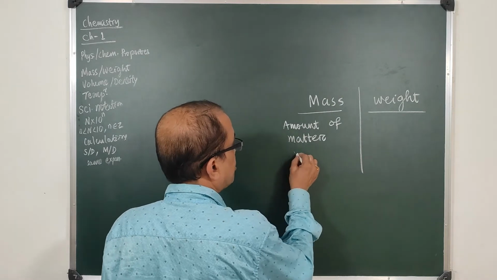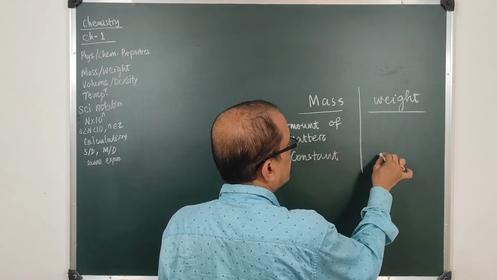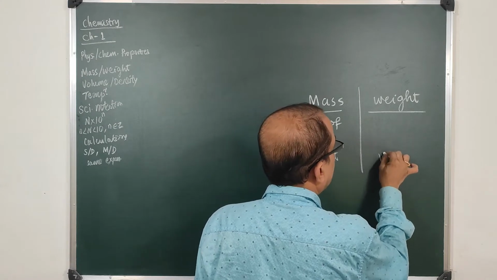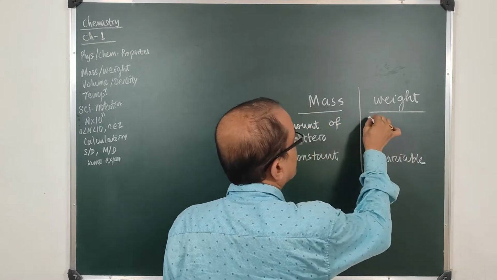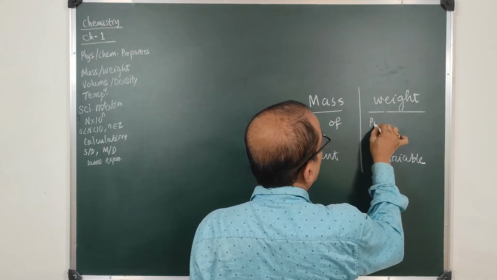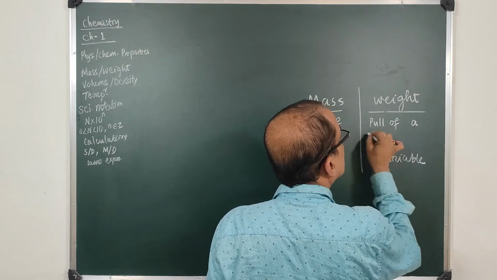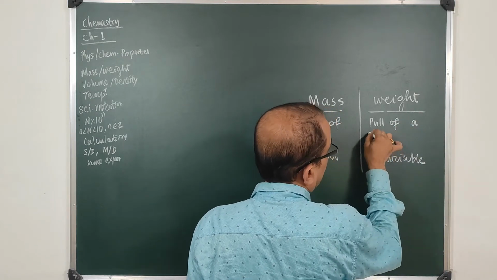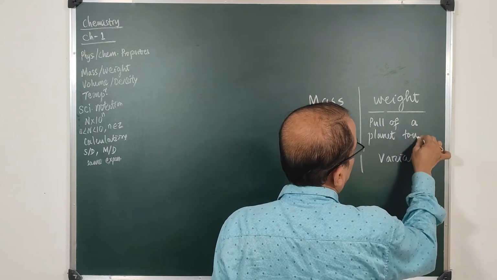Mass remains constant, but weight differs, so it is variable. Weight is determined by the pull of a planet towards its center.